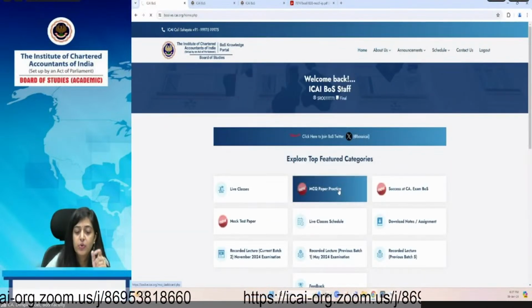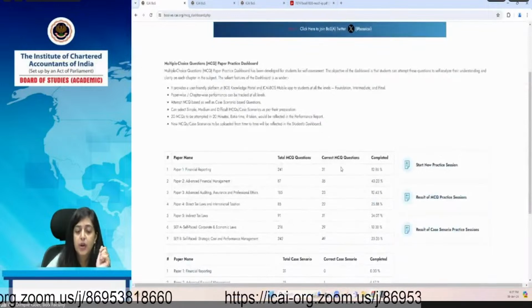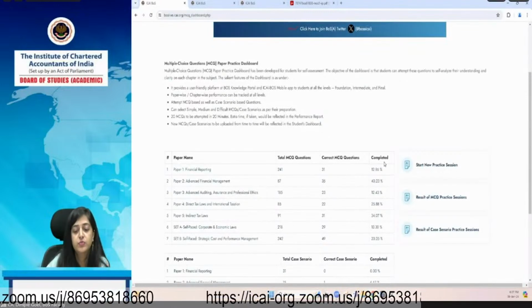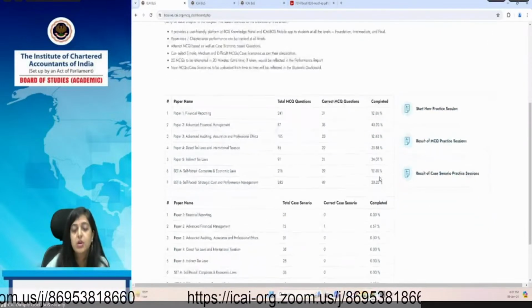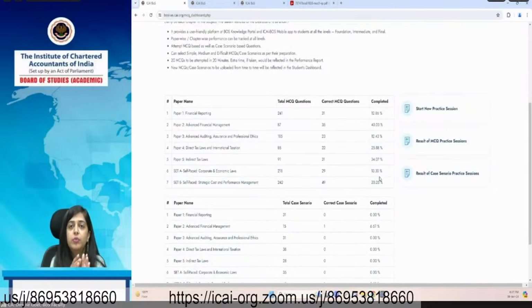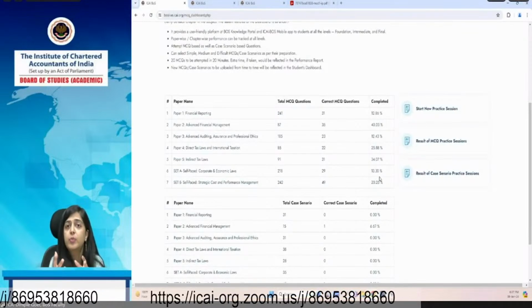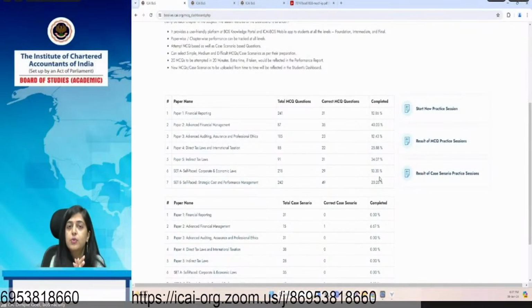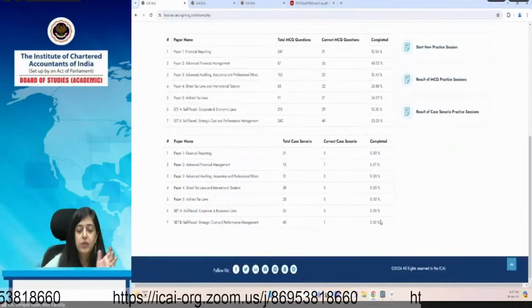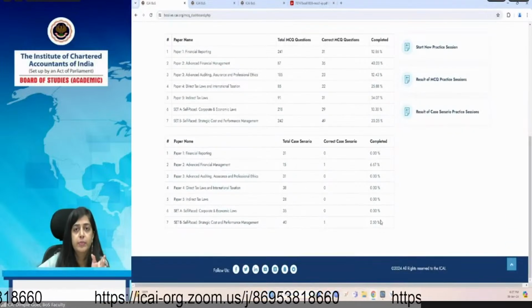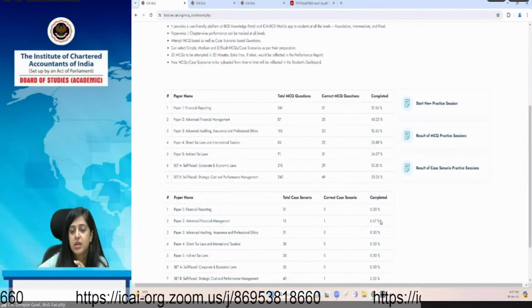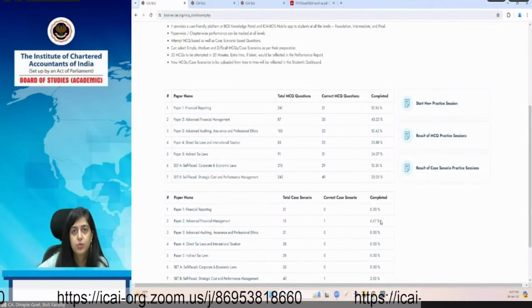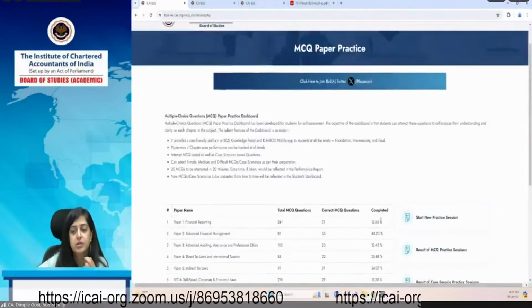You will see your progress also, okay, how much you have given the correct option and how much is the completed status. So it is like a progress report, how much you have completed and what is your percentage of correct options also. So you can get the benefit of this because 30% of your exam is case scenario based MCQ. So you can practice through this paper practice for your MCQ portion.